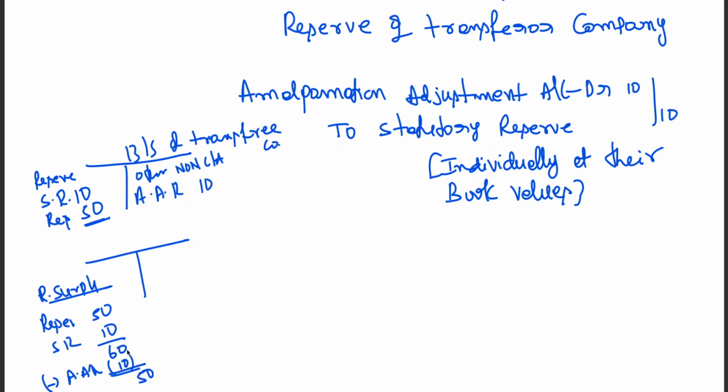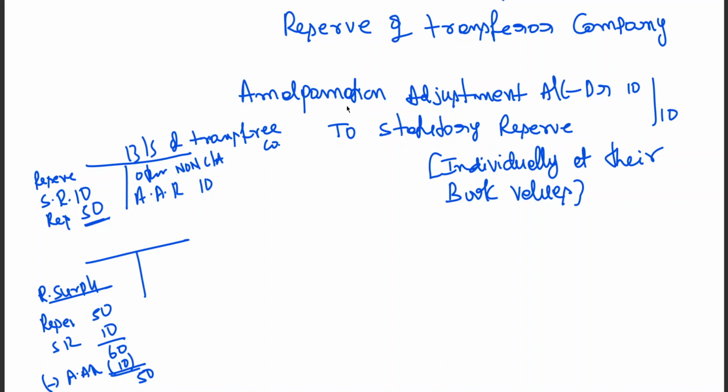Instead of showing it on the asset side, you are deducting on the liability side, so the net effect will be the same. Statutory reserve is added, and the amalgamation adjustment reserve, which has a debit balance, you are adjusting from reserves and surplus by subtracting it. It means you are not closing the amalgamation adjustment account. The account will be there with a debit balance, but in the balance sheet you are deducting it from reserves and surplus. Are you following what I'm saying? By just deducting it, you are not closing the account. When the purpose of the statutory reserve is completed, you will reverse it.